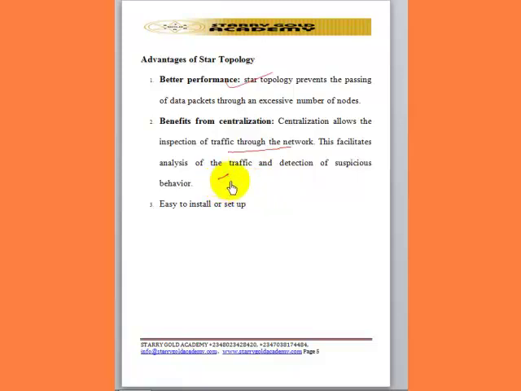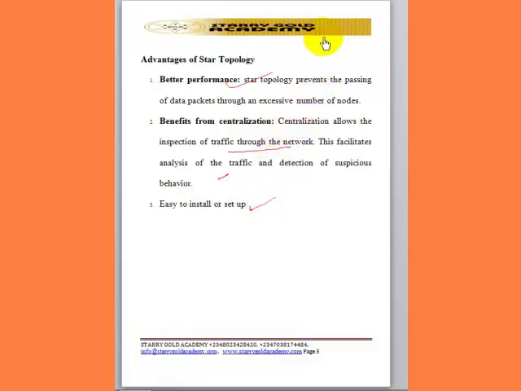Although sometimes the number of terminals on that network will also depend on the capacity of the server. But for the fact that each computer on the network is connected directly to the server, it will be very easy for the server to effectively monitor and control the activities of all the terminals connected to it.